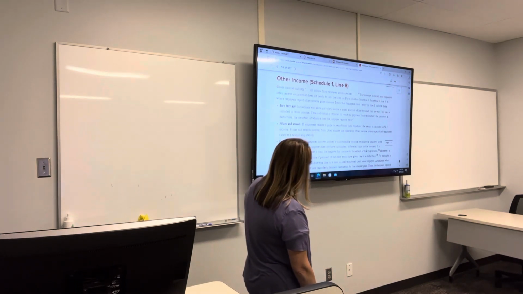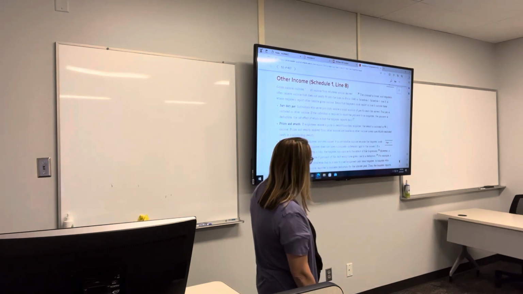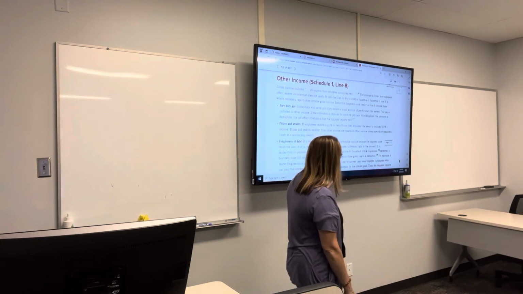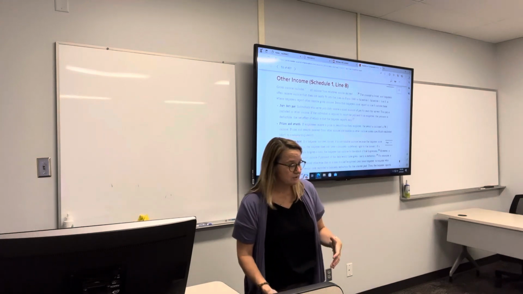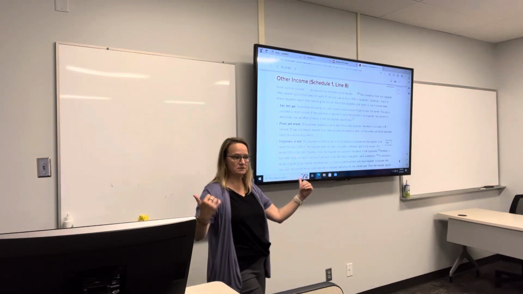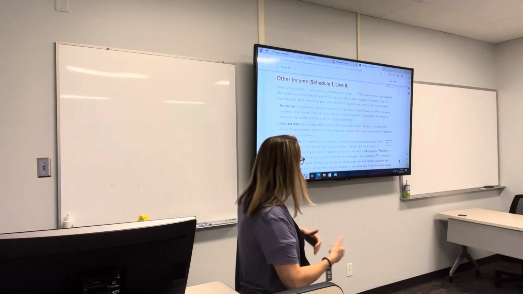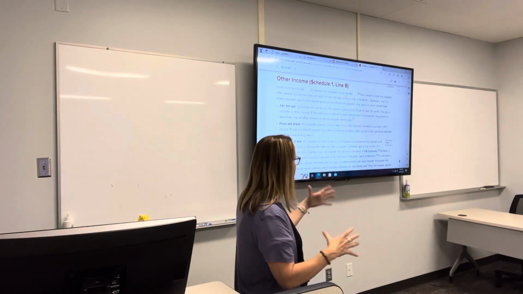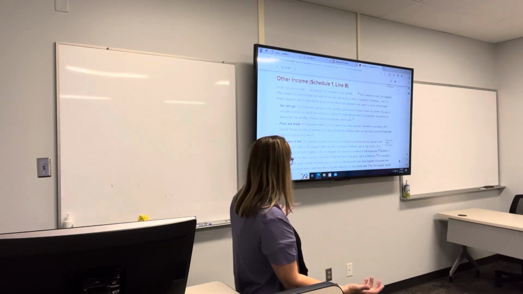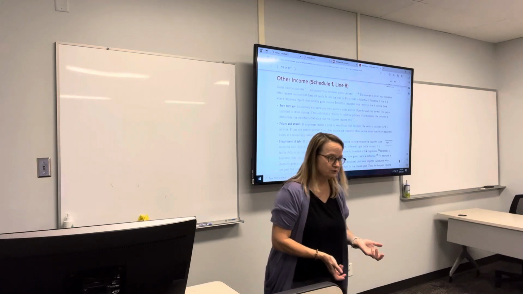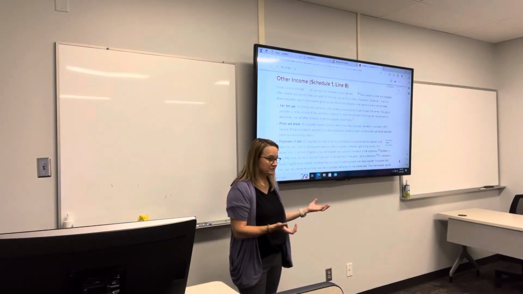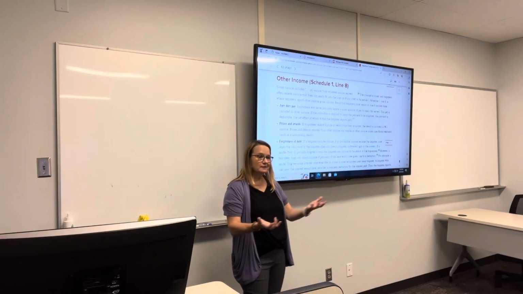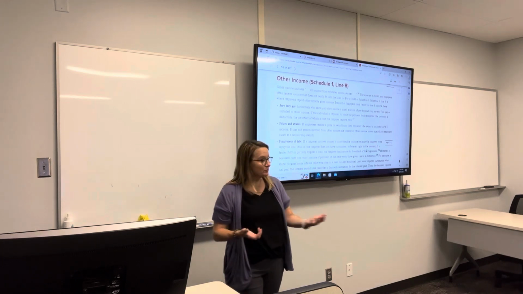Prizes and awards. So employee awards would be included in the W-2 income. So that would be listed there on the W-2, and it would go on that form. Now, if it's from some other source, I don't know if anybody ever goes to the casino or anything, plays the lottery, that sort of thing.